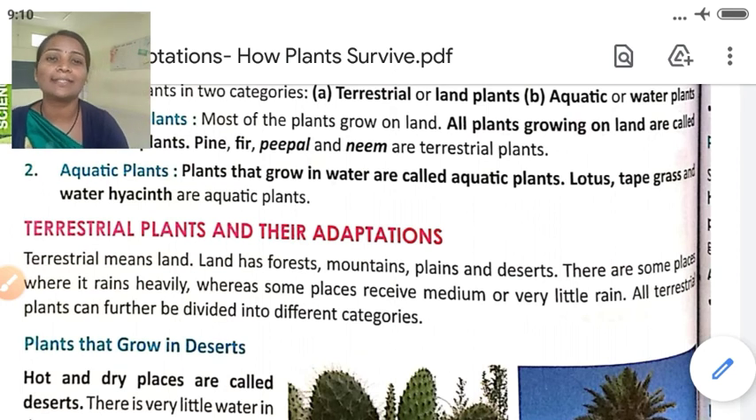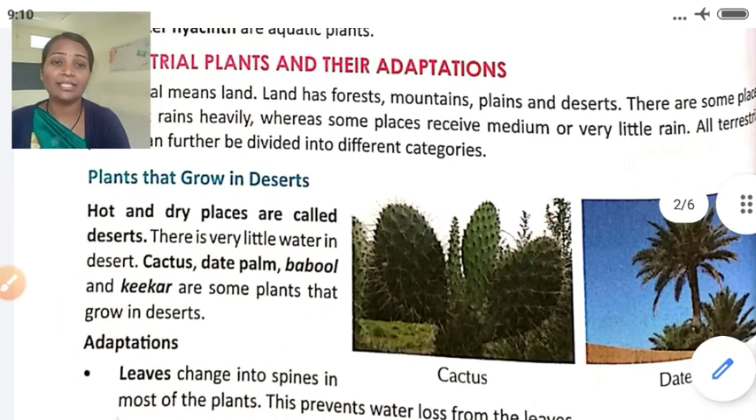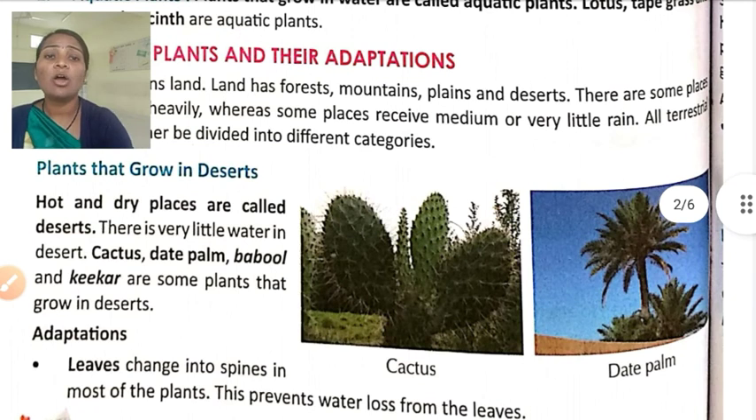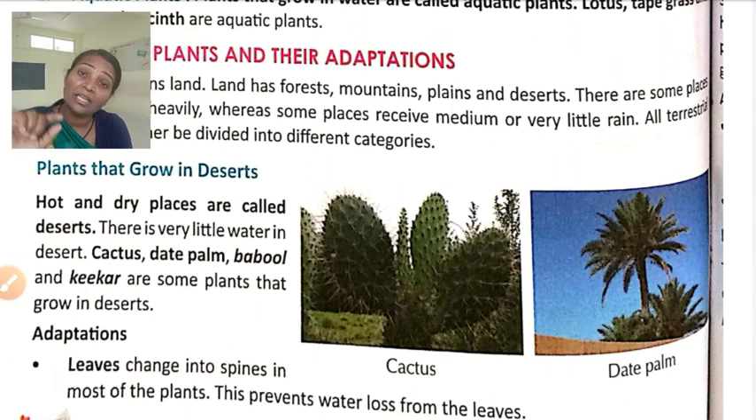First there is the desert. We'll see which adaptations are there in plants growing in the deserts. Hot and dry places are called desert. Sand covered places are called desert. Or we can say very little rainfall and water scarcity is called desert. So the desert has very little water in it. So the plants we can find in the desert have different adaptations.